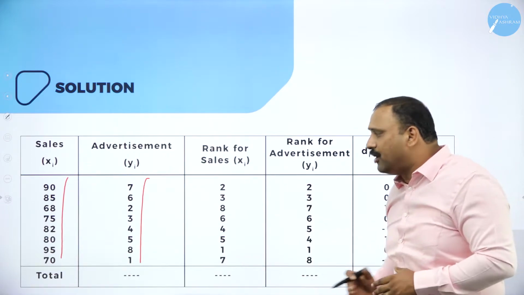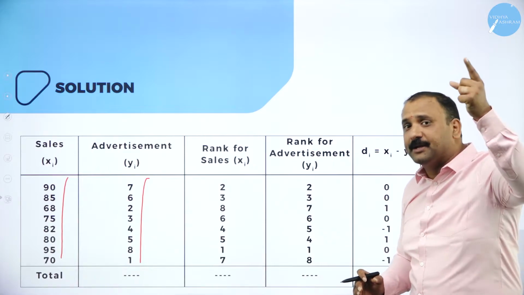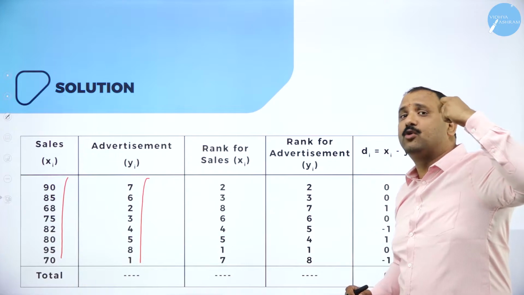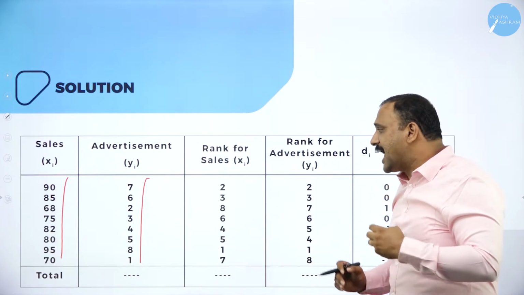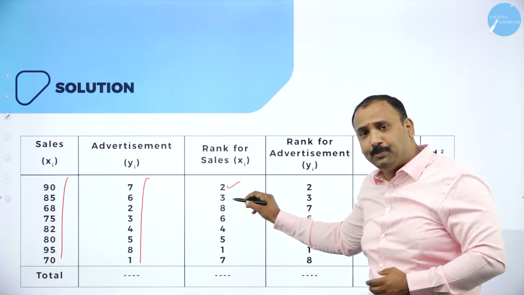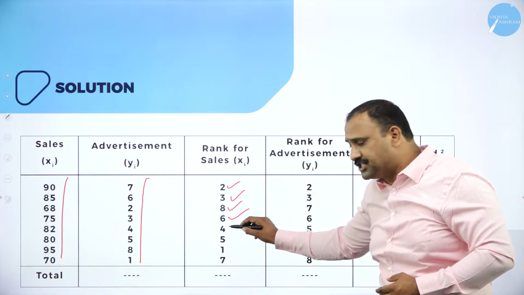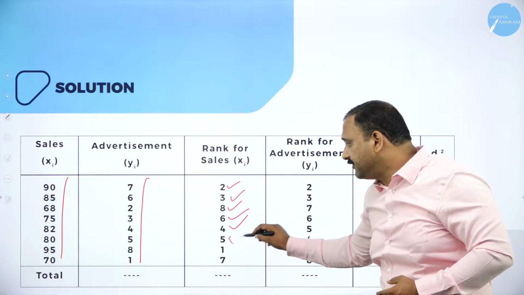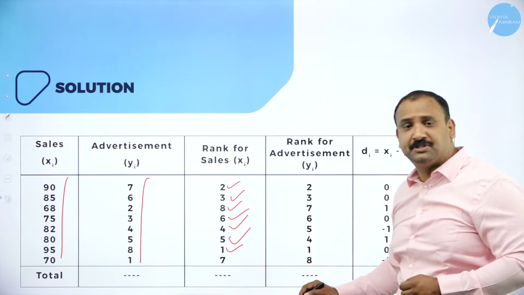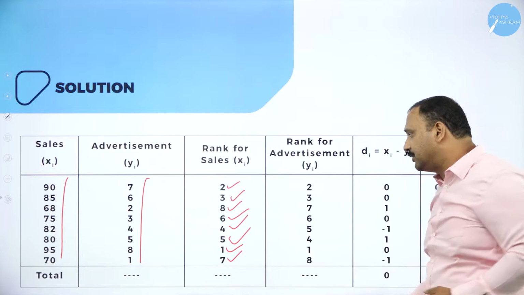Now the rank of the sales, we have to find out the rank. Please understand, in Spearman's rank coefficient, we are not just going with the values, but we are going with the rank. So you need to rank it. If you start ranking it, you will see that this is at the number 2 position, number 3, number 8 position, 6th position, 4th position, 5th position and 95 being the top, so that gathers the first position, and 70 on the 7th position. So that's how it has been ranked.